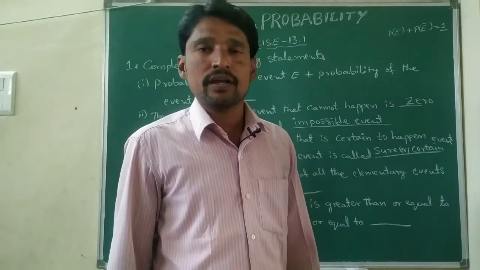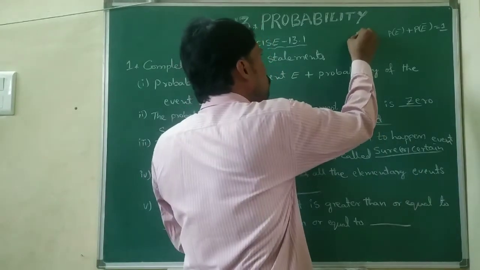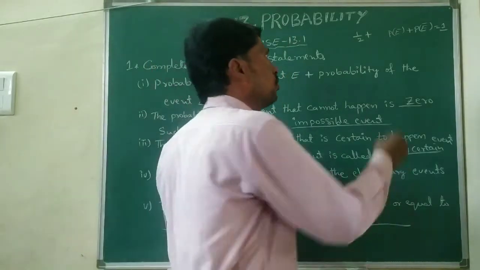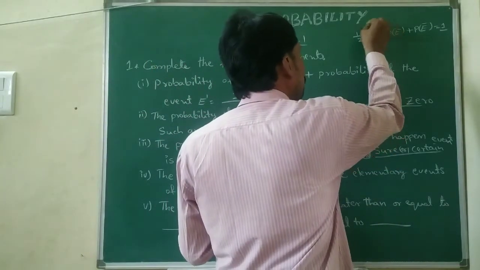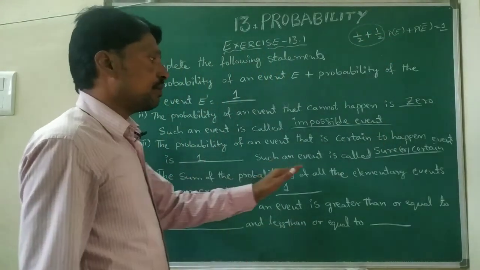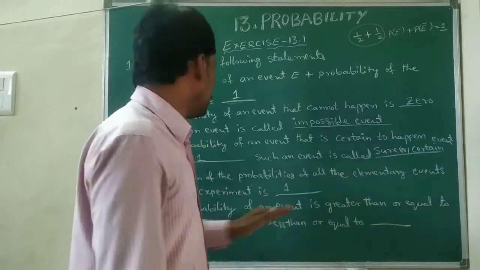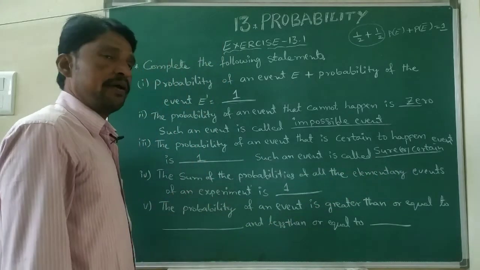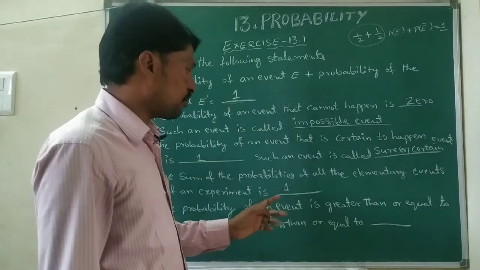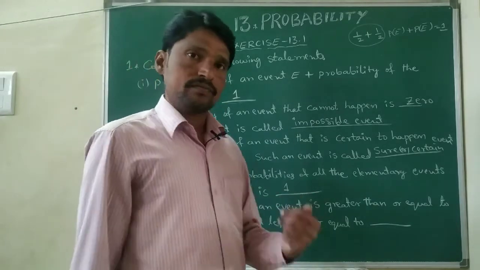That is 1 by 2 chance. Getting a tail is also 1 by 2. So 1 by 2 plus 1 by 2 is 1. The sum of the probabilities of all the elementary events of an experiment is 1. Always we are getting the sum of the probabilities as 1.